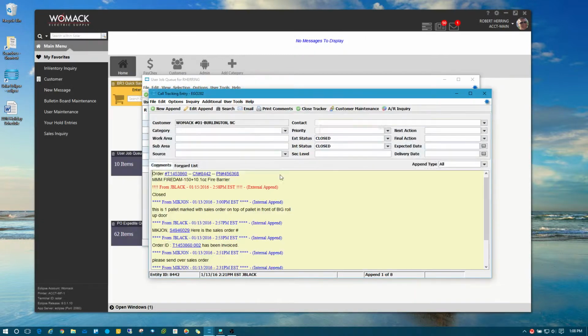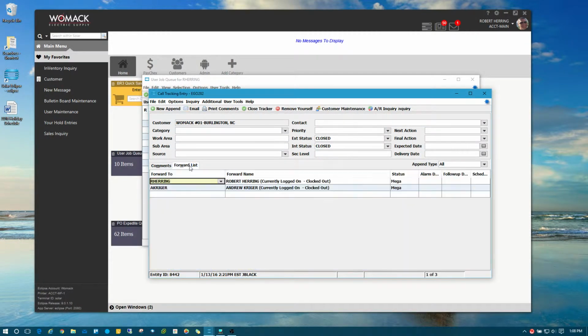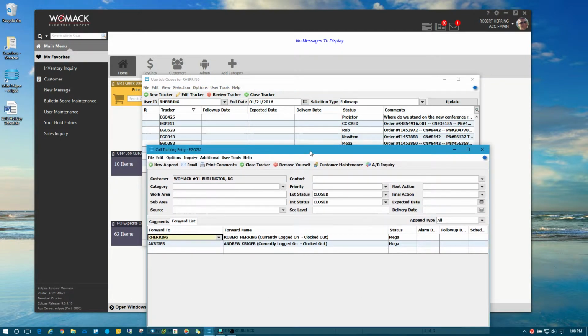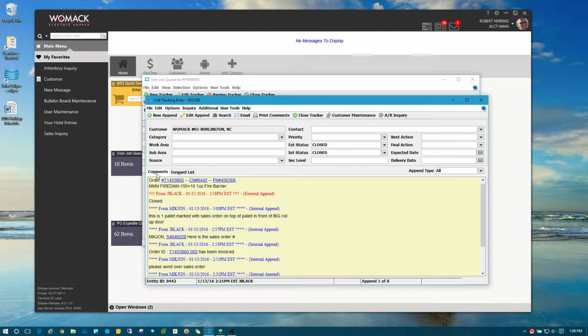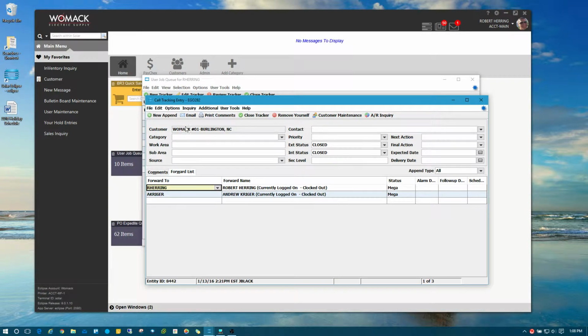And that's because I'm still on the forward list. So if I click on forward list, I can see myself is still there. Even though it's closed, I can still have access to it from the job queue screen. Now, there's a couple ways you can do this. You go to forward list, go up to options, and hit remove yourself, because once again, you may not have this button here. Or you can right click and hit delete row, and it will take your name off the forward list as well. Best way to do it is just go to options and remove yourself.